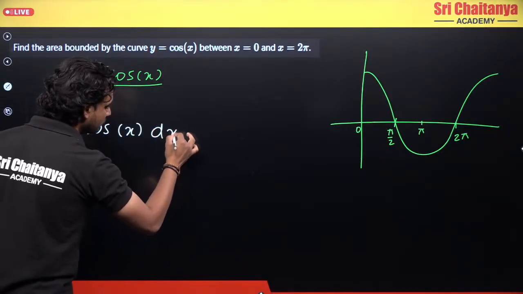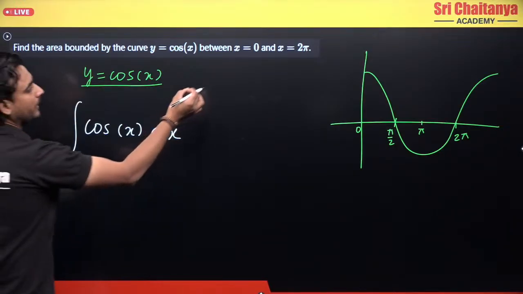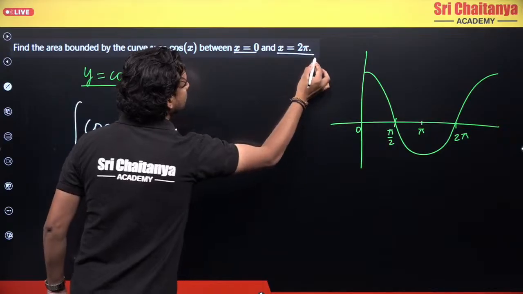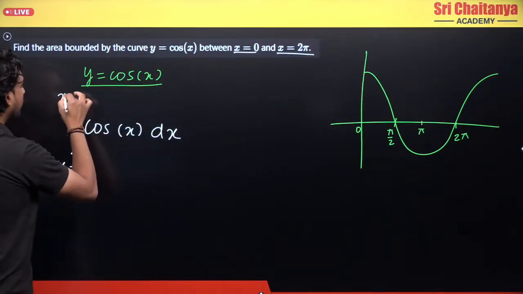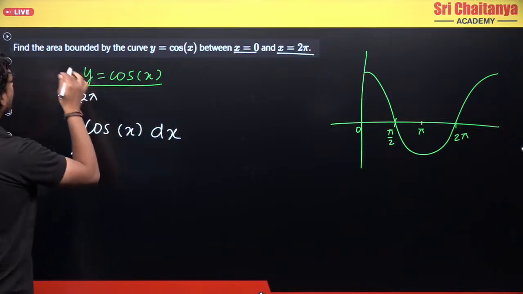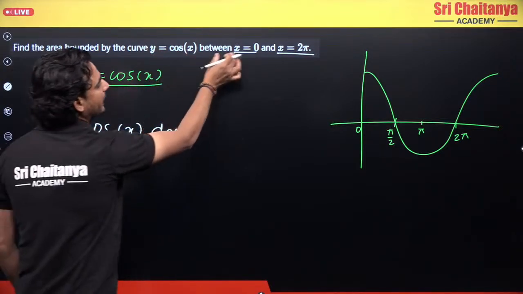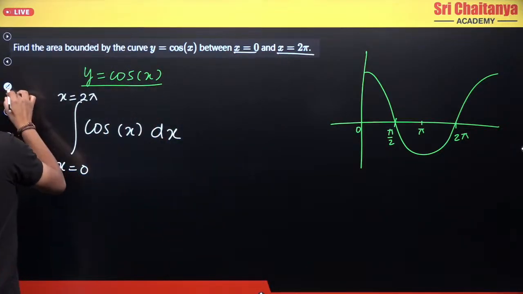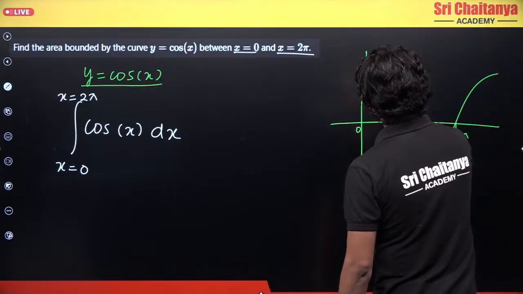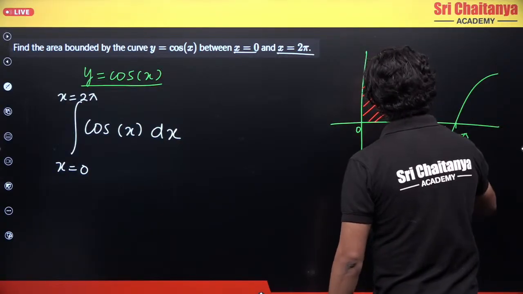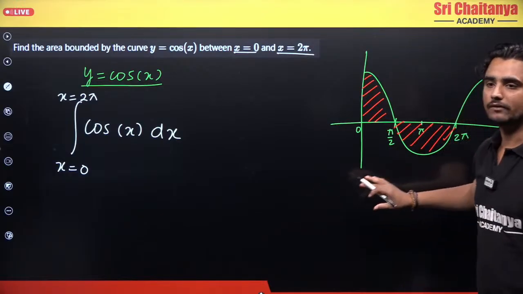I'll integrate this function, right? And from where to where will I integrate? I'll integrate from x equals 0 to x equals 2 pi, because what do I want to do? I want to find the area bounded by the curve y equals cos x between x equals 0 and x equals 2 pi, right? This is the total area which I want to find. Yes or no?